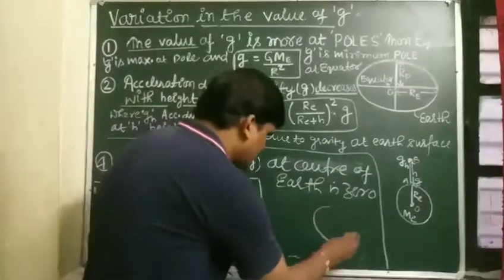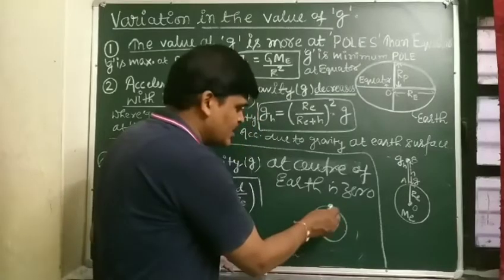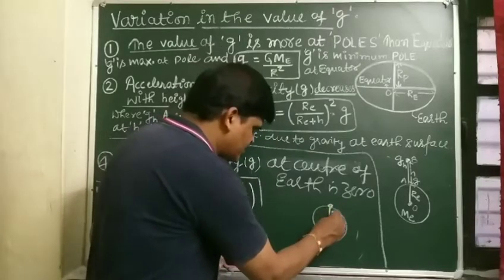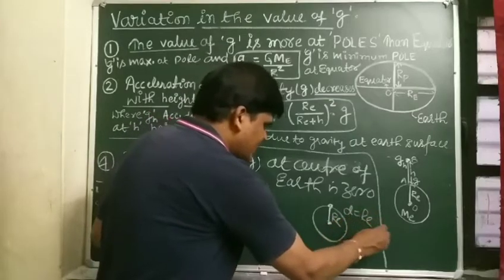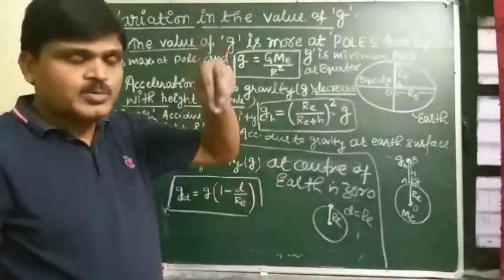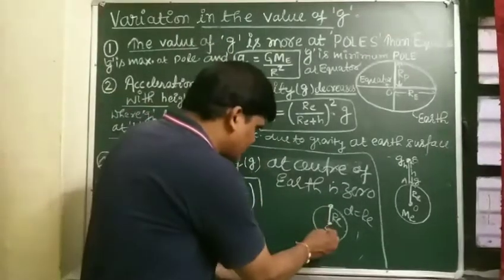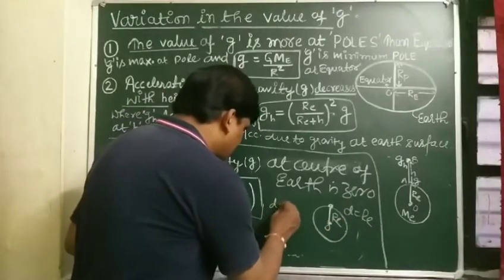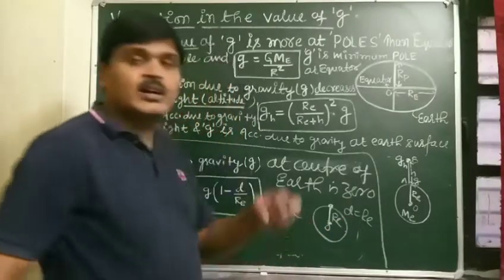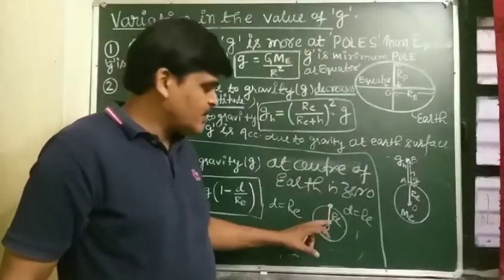It means that when an object is moved from the surface of Earth to the center of the Earth, the depth d is equal to RE. When the object moves d depth below the surface of the Earth and reaches the center, the depth is equal to RE. At what depth does the object reach the center from the surface?